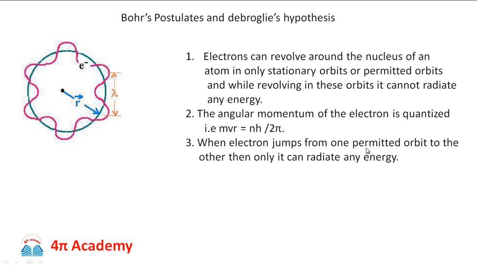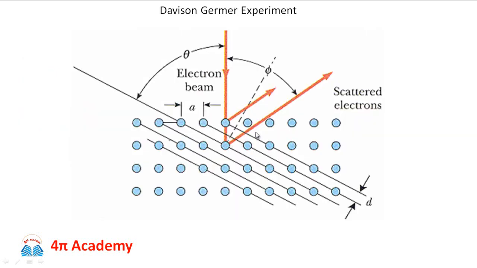When the electron jumps from one permitted orbit to the other, only then can it radiate energy. So de Broglie's hypothesis of matter waves gives the theoretical justification for Bohr's postulates for the first time. Then next is the Davisson-Germer experiment.